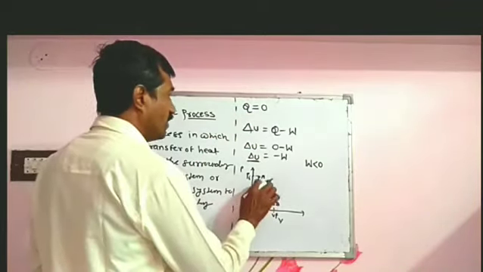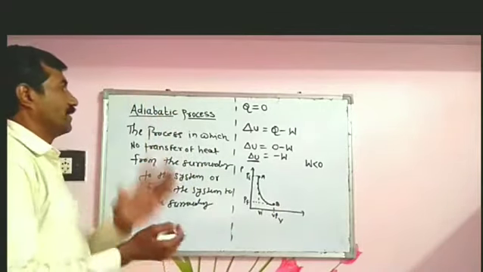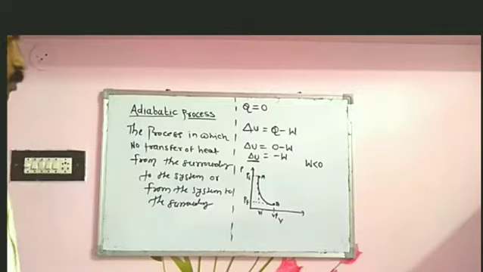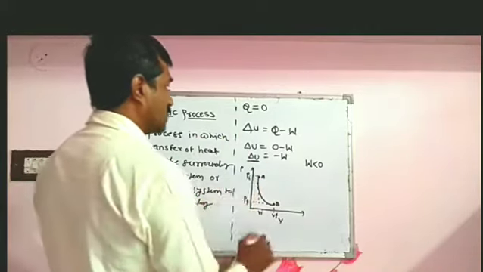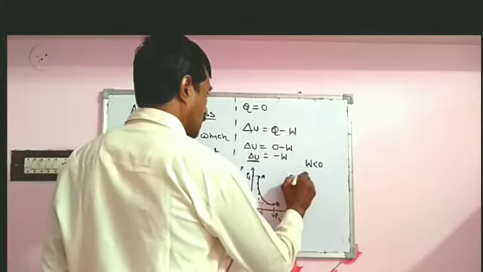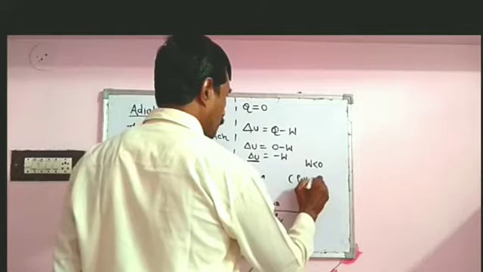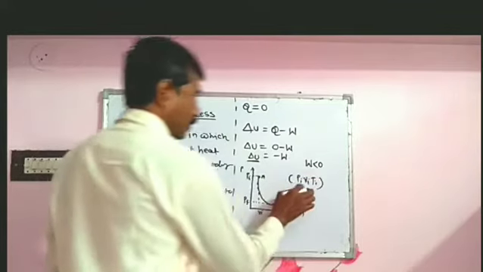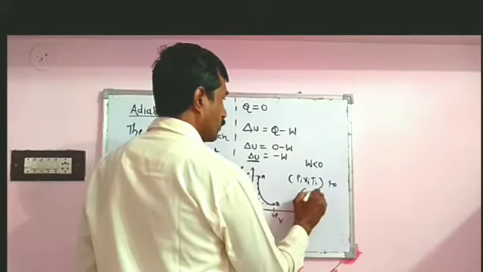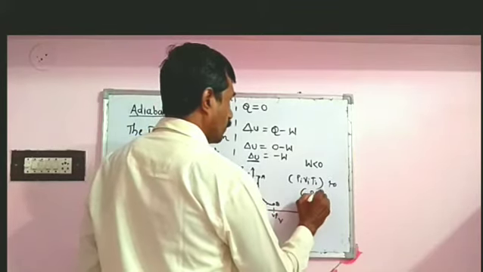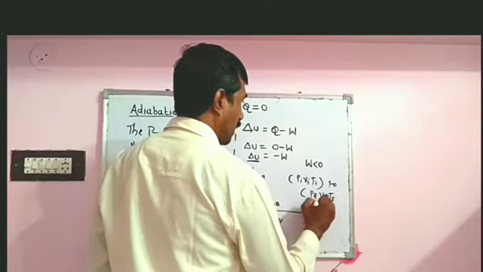This is the PV diagram of an adiabatic process. It means these are the adiabatic changes which occur from Pi, Vi, Ti to Pf, Vf, Tf.